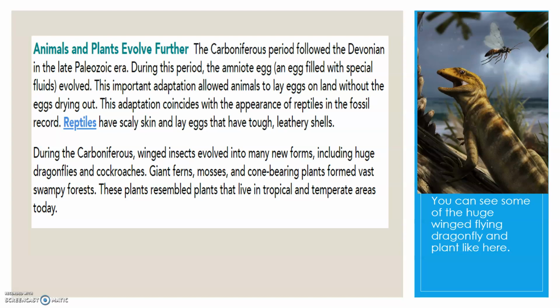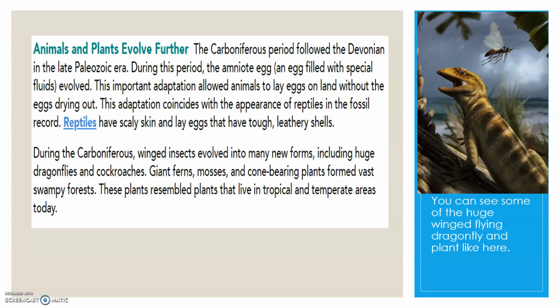Now we've got animals and plants evolving even further. So now we go into the Carboniferous, again, because we're all carbon-based life forms. This followed the Devonian period in the late Paleozoic era. During this period, the amniotic egg, which is an egg filled with special fluids, evolved. This adaptation was huge because it allowed animals to lay eggs on land without the eggs drying out. This adaptation coincides with the appearance of reptiles. Again, reptiles being animals that have scaly skin and lay eggs that have tough, leathery shells.